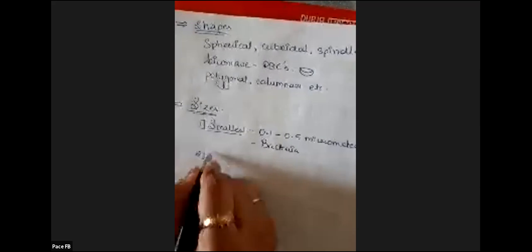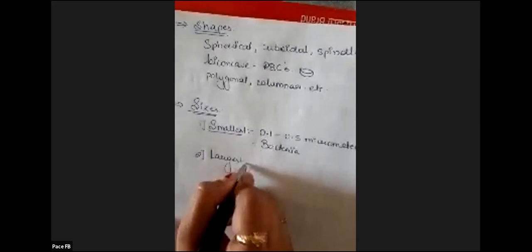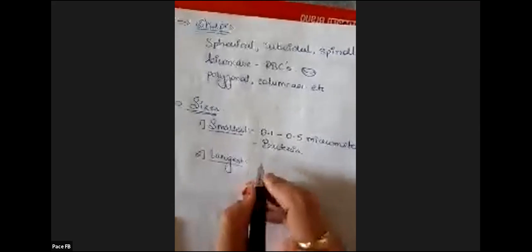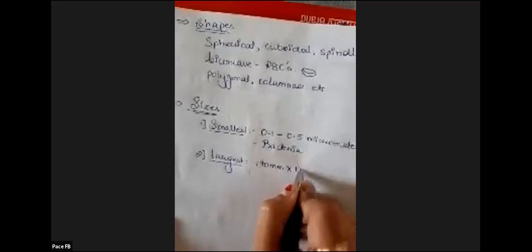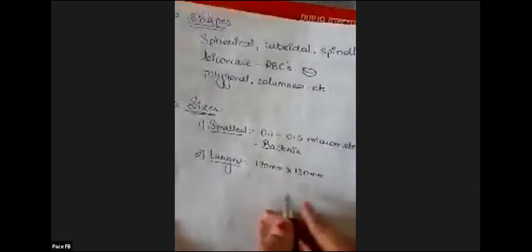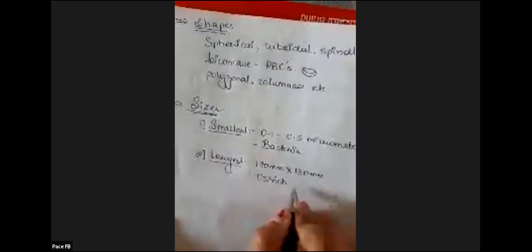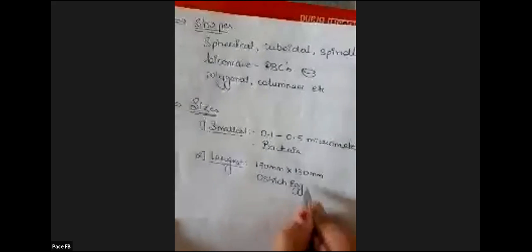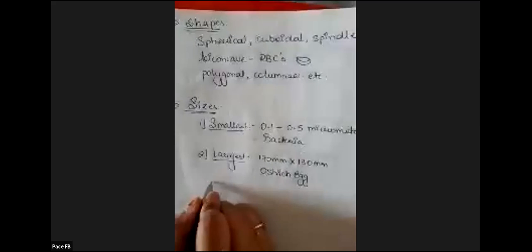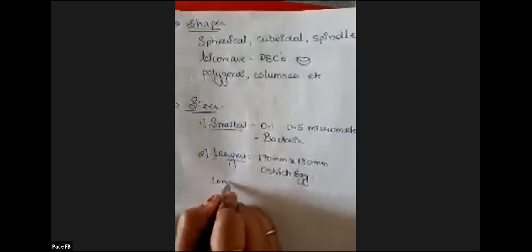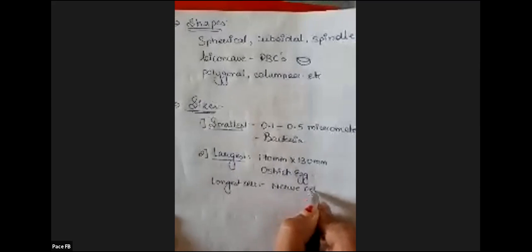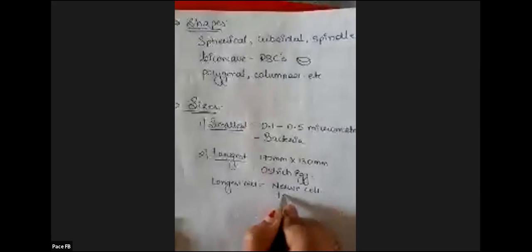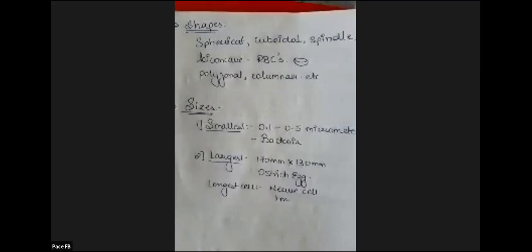Second is the largest cell. The largest cell is 170 millimeter to 130 millimeter in dimensions, that is of the ostrich egg. Ostrich egg is the largest single cell. You can also remember the longest cell, which is the nerve cell, the neurons present in your brain. It is of 1 meter. Okay, that is the longest single cell.